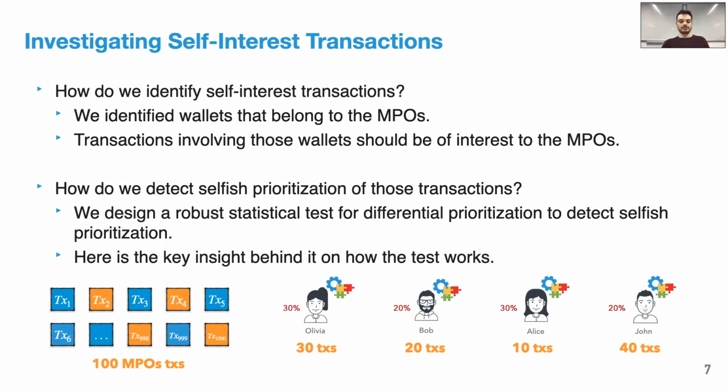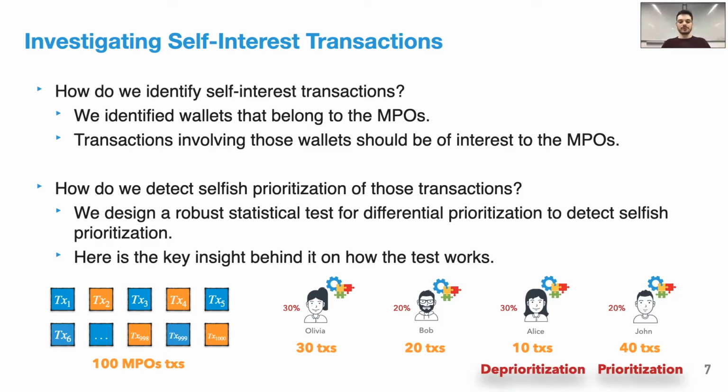But if the numbers are very different, much below or much above, then there is a differential prioritization. For instance, here we see that Alice deprioritized some transactions and John prioritized some transactions. The beauty of this test is that now we can look back at the history of the blockchain and check what fractions of transactions included by different miners were prioritized or deprioritized by them. This is the test we used.